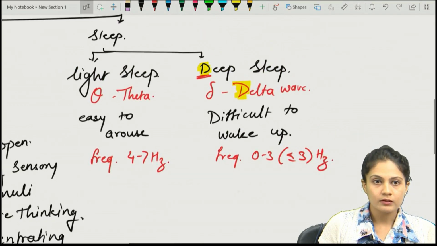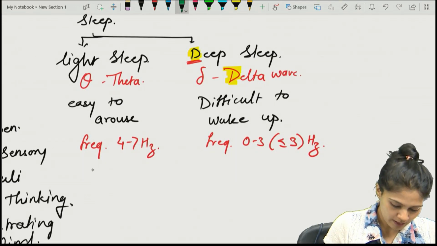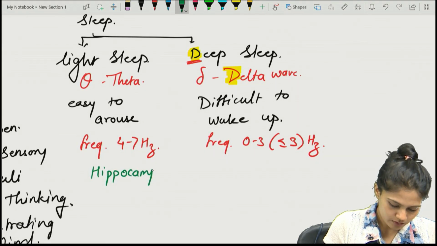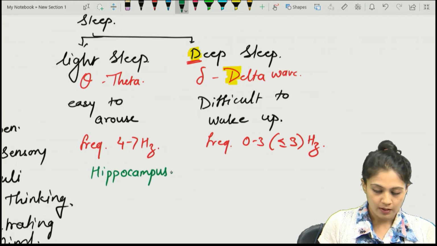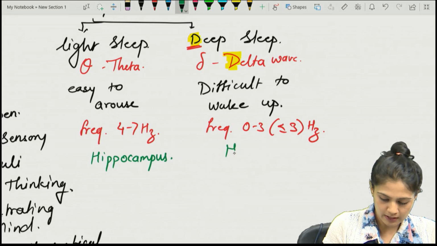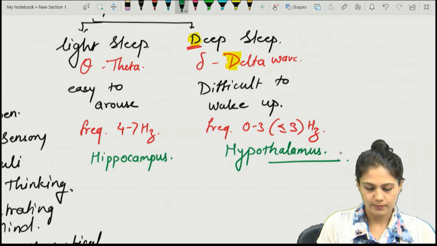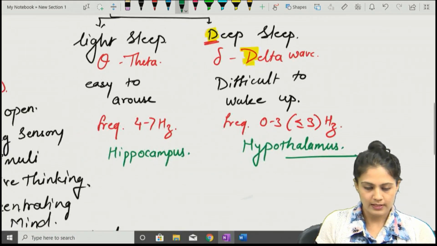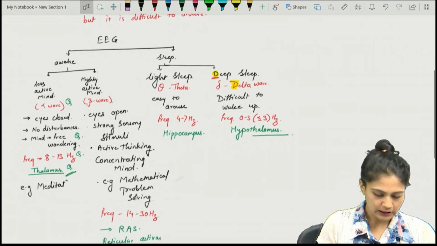What about their production? Remember, the light sleep wave, that is the theta wave, is produced by which part? It is produced by the hippocampus. And what about the delta wave? It is produced by the hypothalamus. So this is a short and simple chart which you can remember for the EEG.